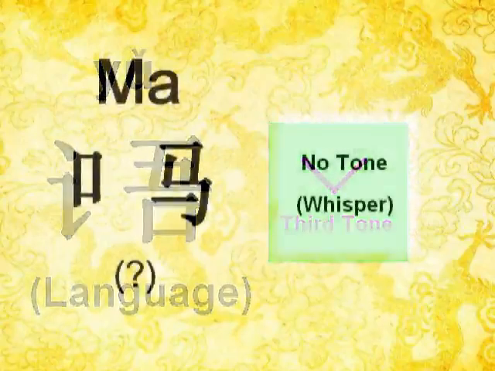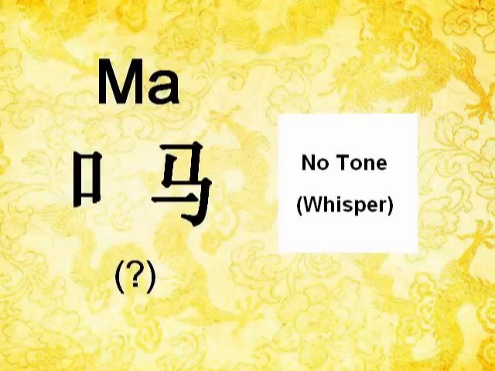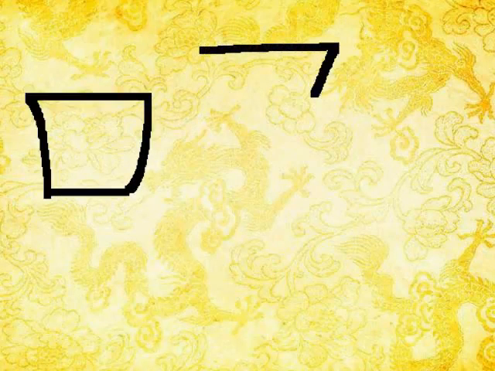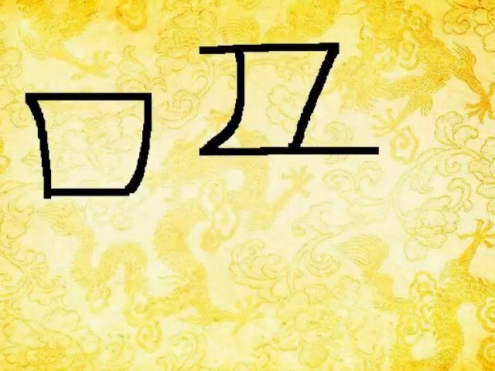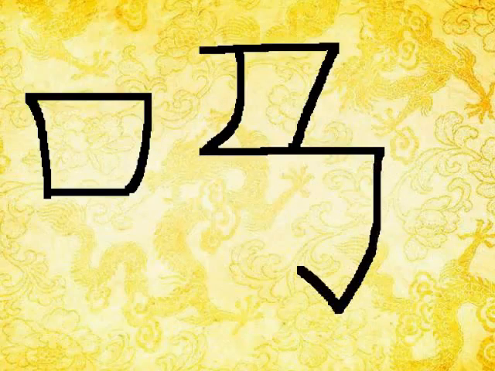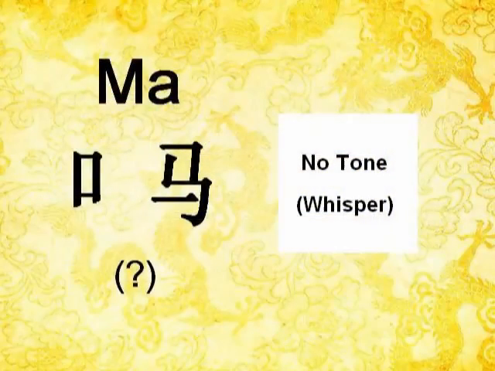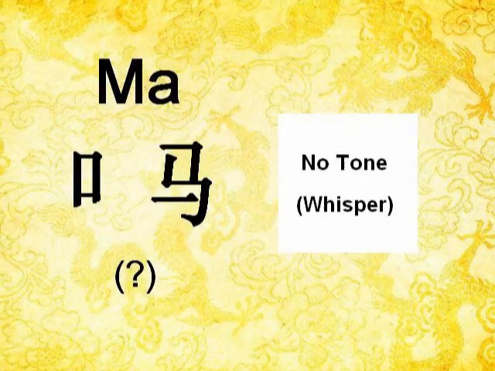That's great! Let's have a look at the last character already. This character is ma, and again it is a left and right structure with different components. You can see in the demonstration how you write it. In fact, I really love these demonstrations because they give you exactly the order of writing this character. If you have a look at the pinyin, it is m-a.